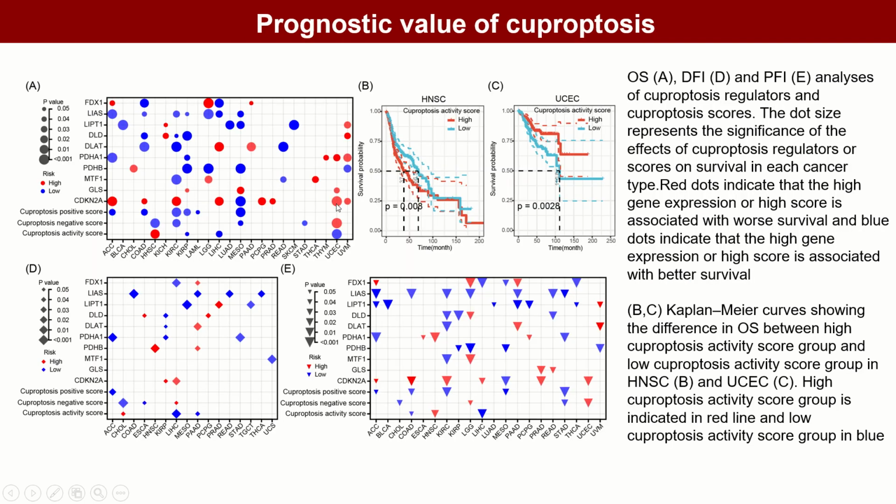Cuproptosis regulators and scores have different prognostic values in different tumor types. For example, higher cuproptosis activity is related to poor OS in HNSC, and to better OS in UCEC. In addition to OS, we also tested the relationship between cuproptosis and DFI and PFI.